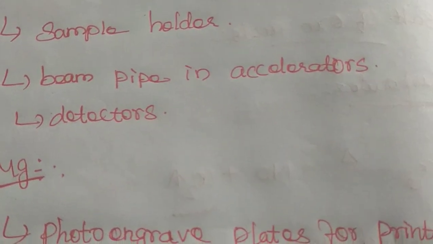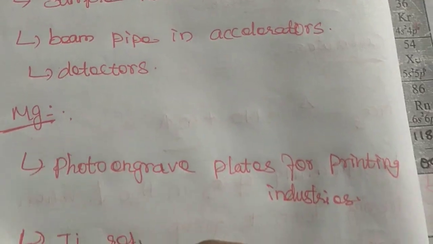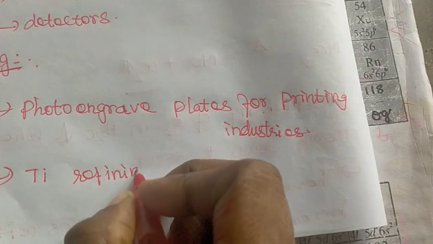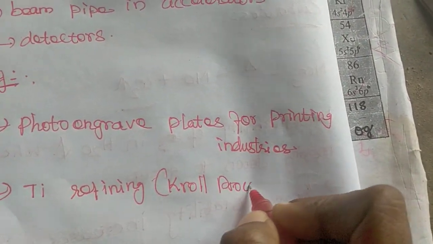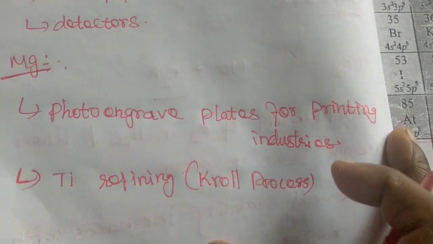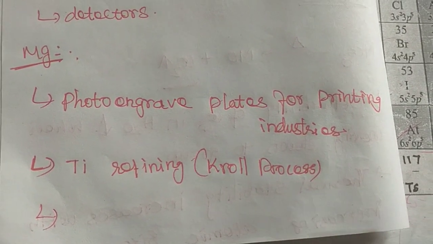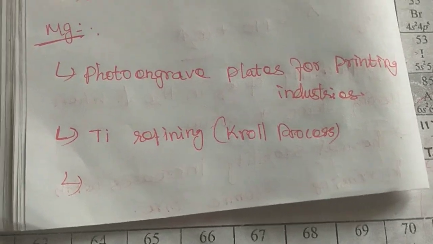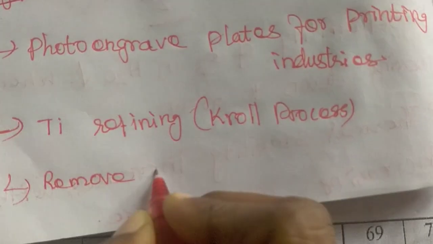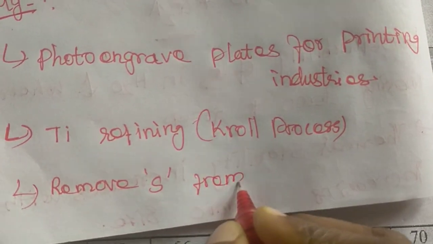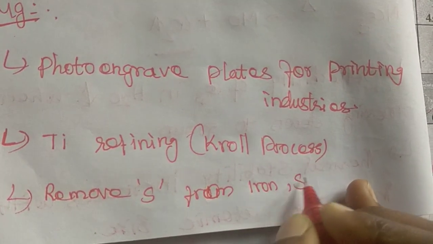For refining titanium, that process is known as the Kroll process. We use magnesium in the Kroll process. Third use, magnesium is used to remove sulfur from iron and steel.